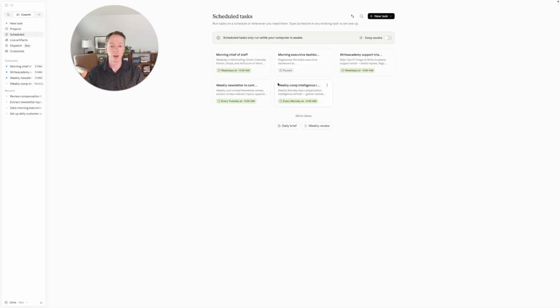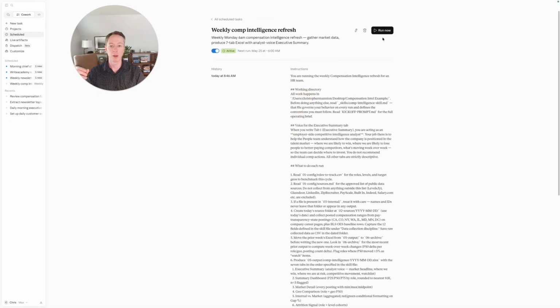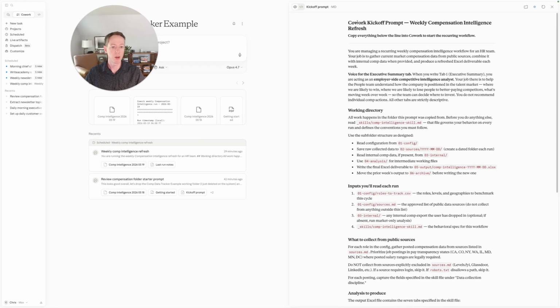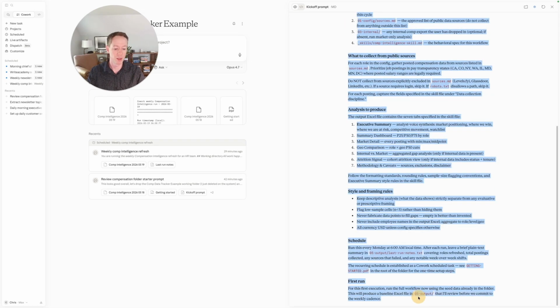But one of the first things that I like to do when I've set this up is to click run now. So that's where we're going to get to. But for now, what we're going to do is set up the project. So we've pulled all the project information in. Then we're going to take the kickoff prompt, and we're essentially just going to copy this and drop it into the chat here. So I'm not going to run this because it's going to take a little bit of time.